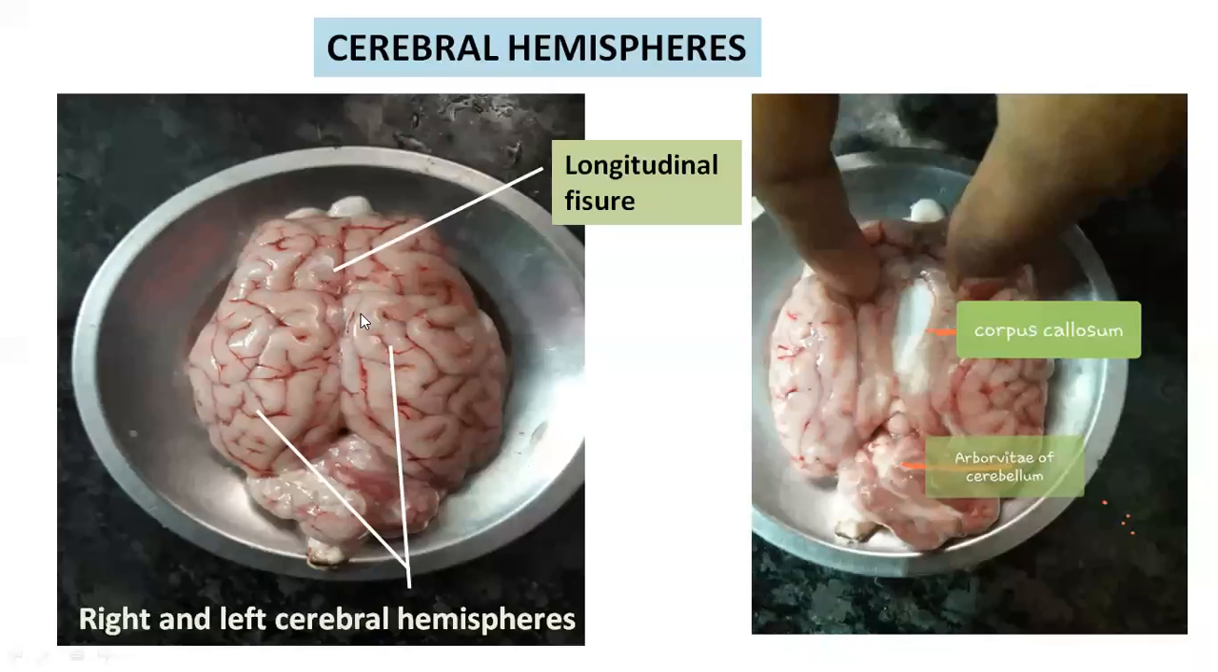And these two cerebral hemispheres are connected by a transverse, wide and flat bundle of myelinated fibers beneath the cortex of the brain. Here you can see the two cerebral hemispheres are internally connected by it. And this transverse bundle of nerve fibers is called corpus callosum. Very, very important 2 marks question.